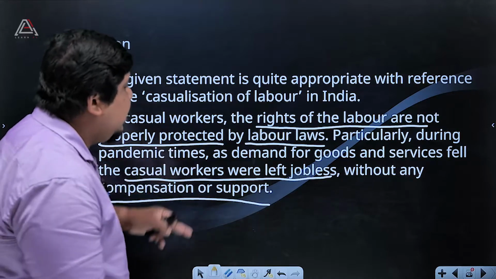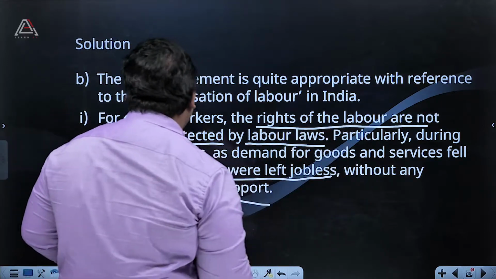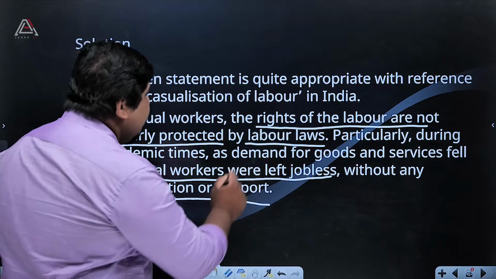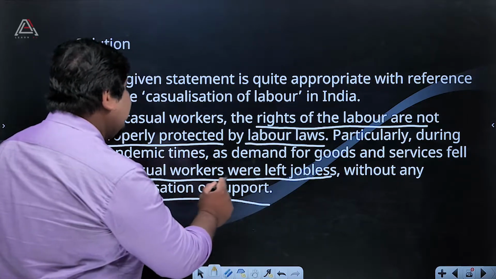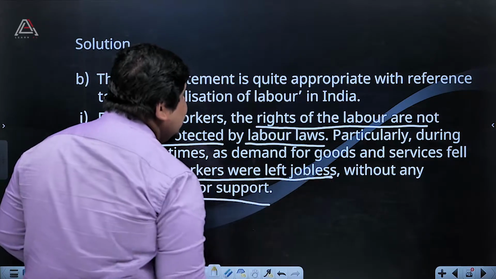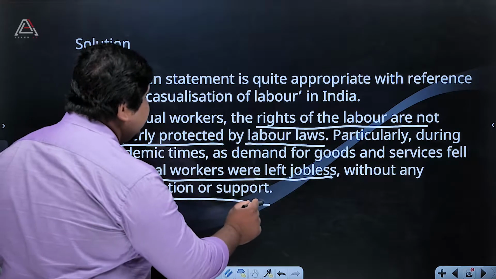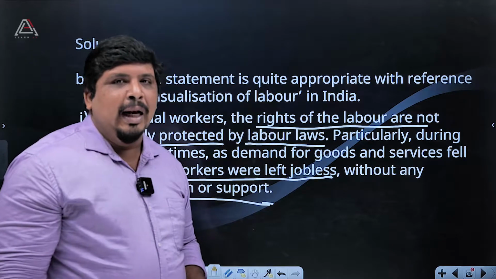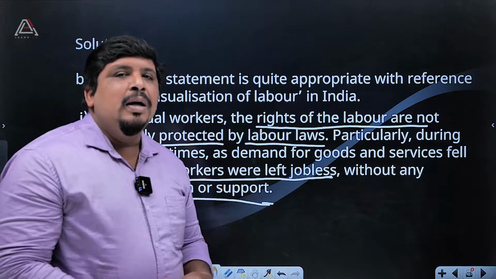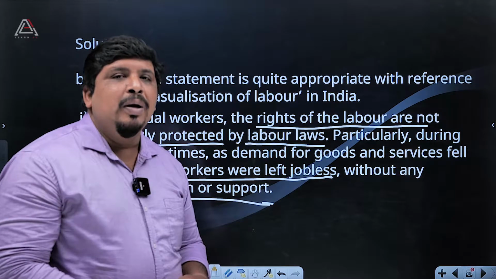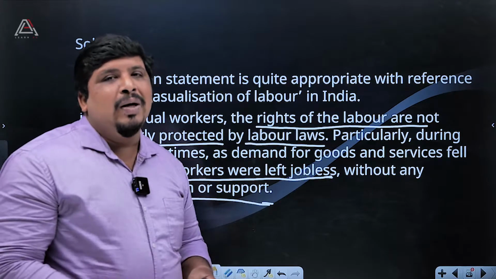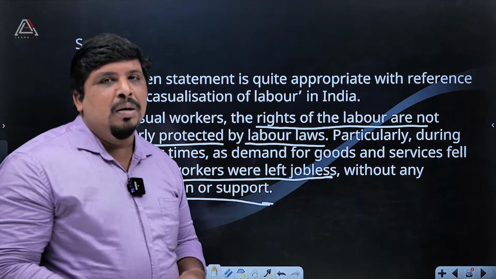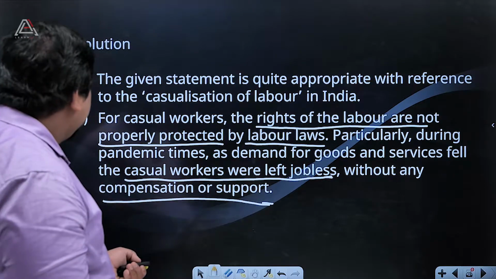So you have to say that rights of the labor are not properly protected by labor laws. Then, the casual workers were left jobless without any compensation or support from the government. The central government says that they are giving money and supporting people, but the actual people are not getting that support.